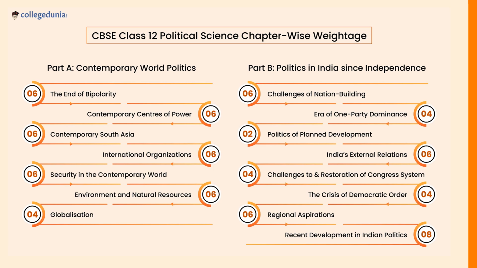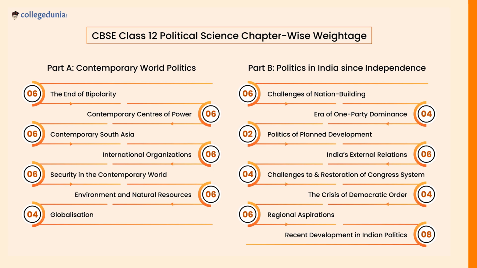In Part B, Politics in India since Independence, Challenges of Nation Building will carry a weightage of 6 marks. Era of One Party Dominance will carry a weightage of 4 marks. Politics of Planned Development will carry a weightage of 2 marks. India's External Relations will carry a weightage of 6 marks. Challenges to and Restoration of the Congress System will carry a weightage of 4 marks.